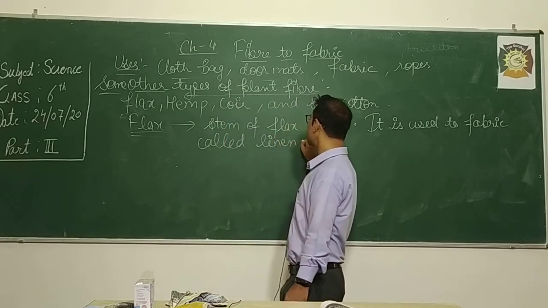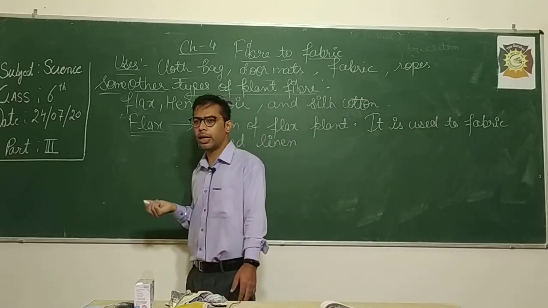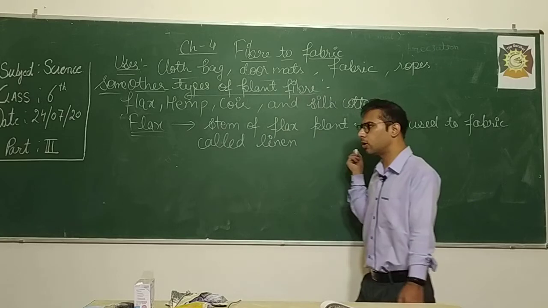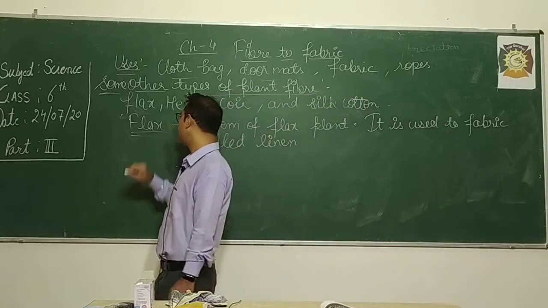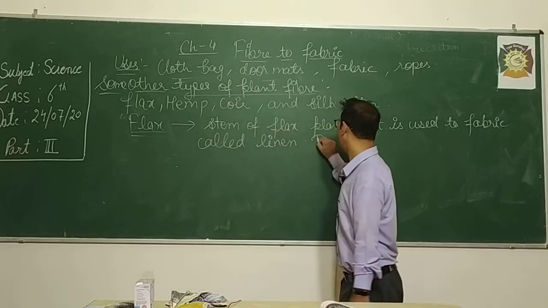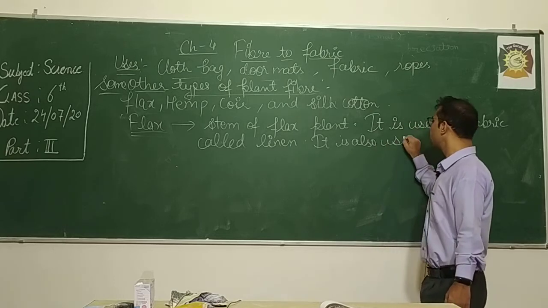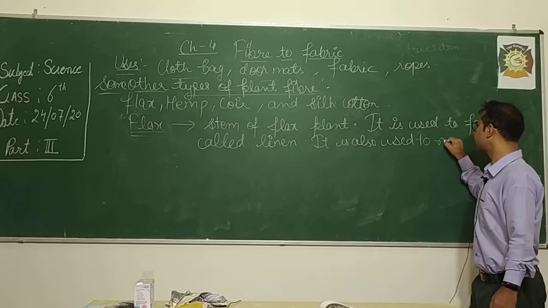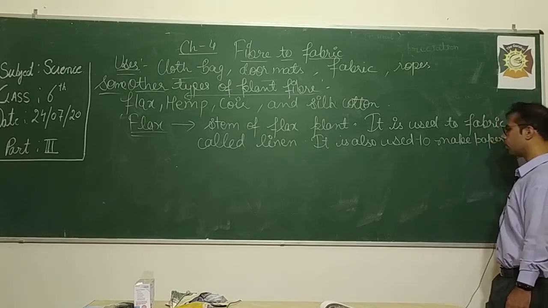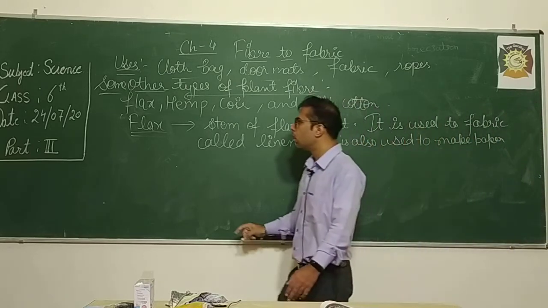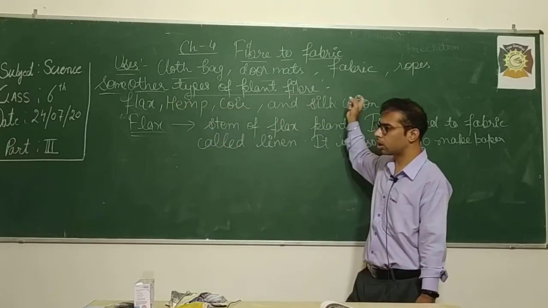Linen usually appears like cotton clothes, but it is less costly as compared to pure cotton clothes. Okay, so these are the uses of the flax fiber. It is also used to make paper. Okay, so now similarly we will study about hemp, coir, and silk cotton.